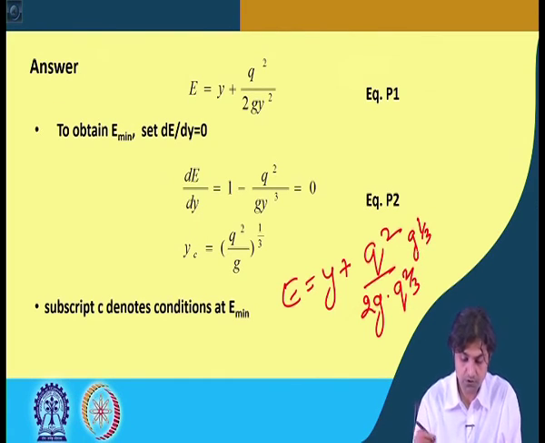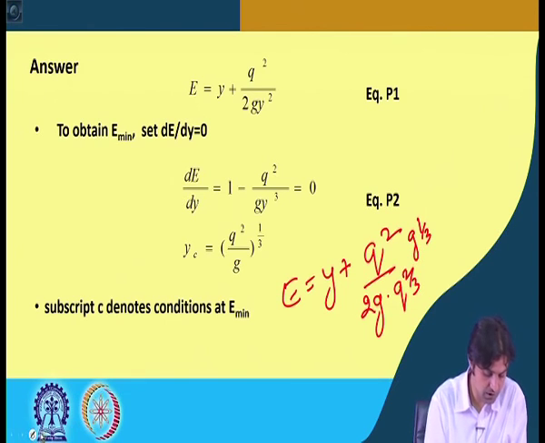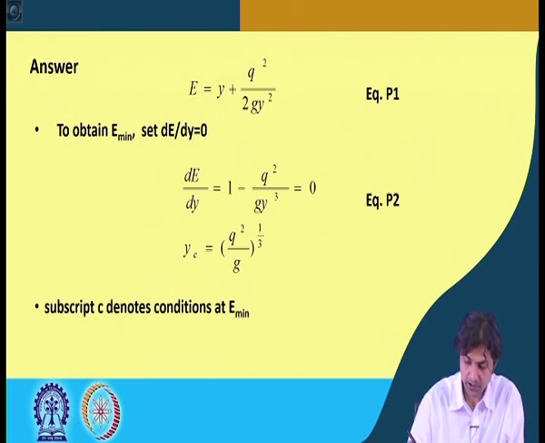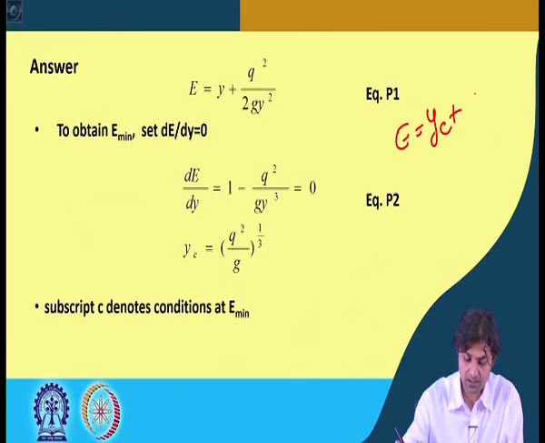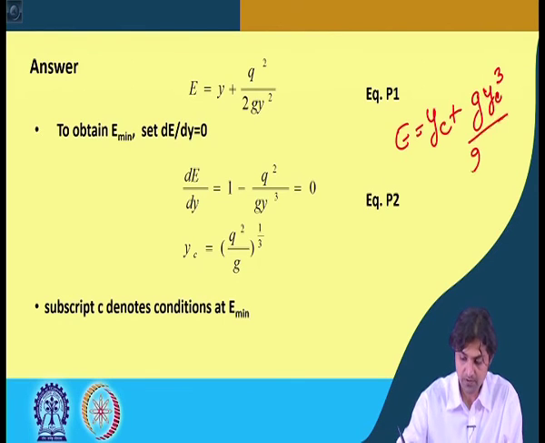No, we can actually use the value of q square. So, we can use E is equal to yc plus q square, which can be written as g yc whole cube divided by 2 g yc whole square. So, g and g will get cancelled.